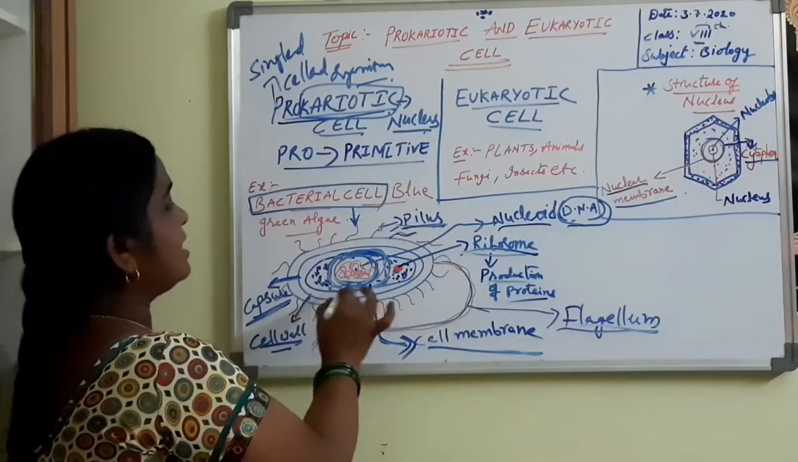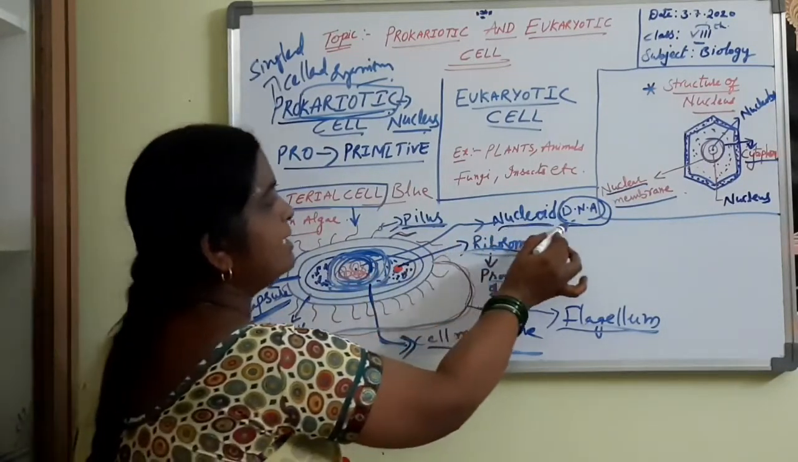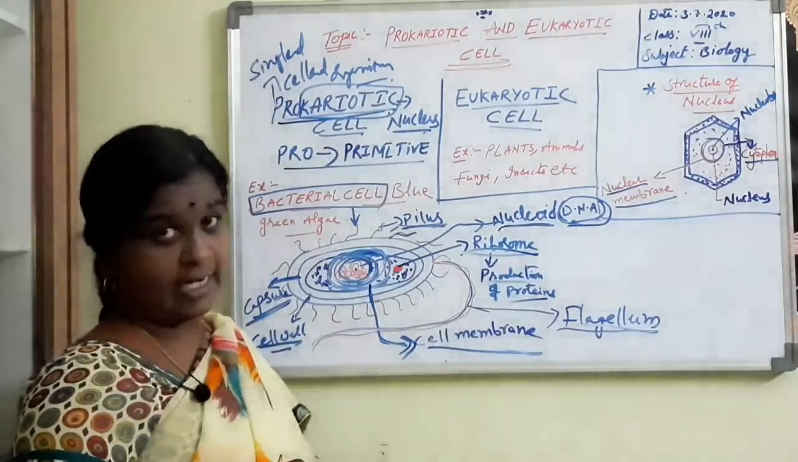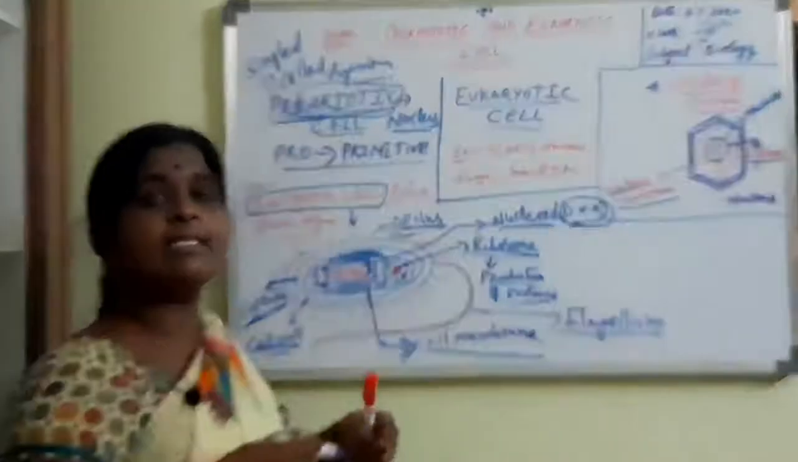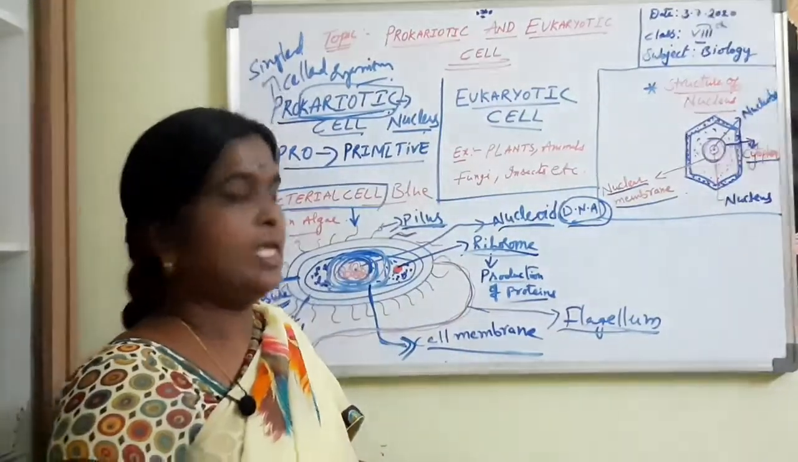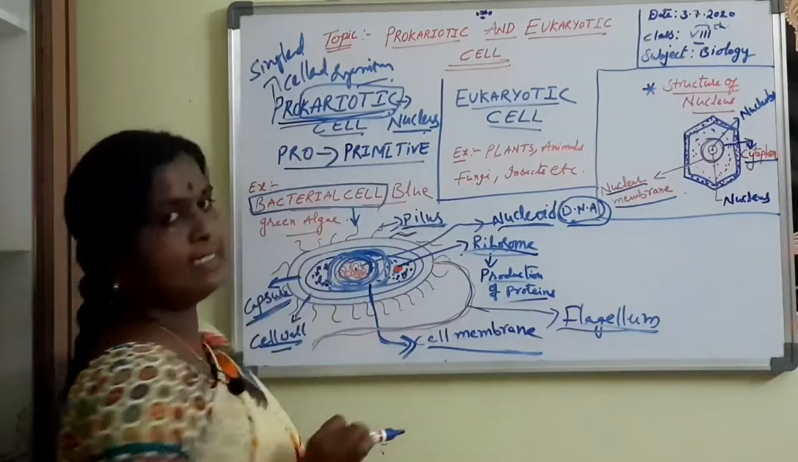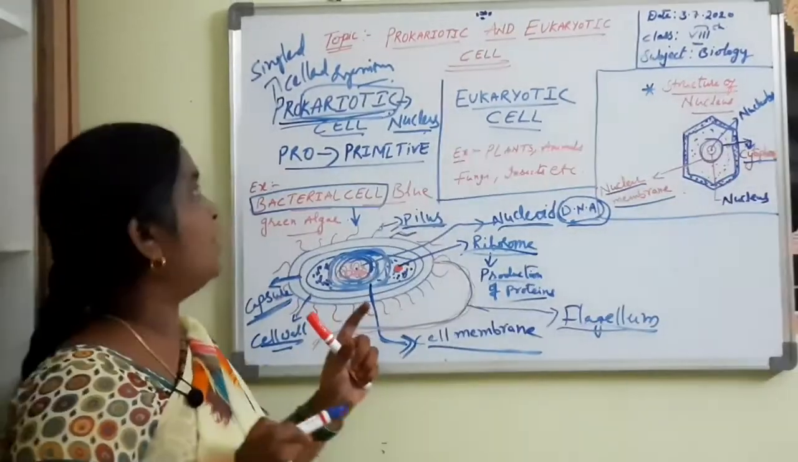So, this is the structure, and the most important part inside this is the nucleoid. It consists of DNA. It carries the genes. The genes are responsible for forming the new organism. Understood? So, this is about the prokaryotic cell. I think that you have understood.